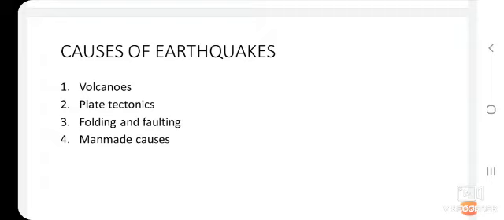Okay, children. Now the next important cause is plate tectonics. According to the plate tectonic theory, the crust of the earth is made up of a series of movable plates. Most earthquakes occur on account of plate movements. This type of earthquake is most frequent and more powerful. When two plates slip past each other or collide against each other, they adjust and produce faults along the lines of weakness.